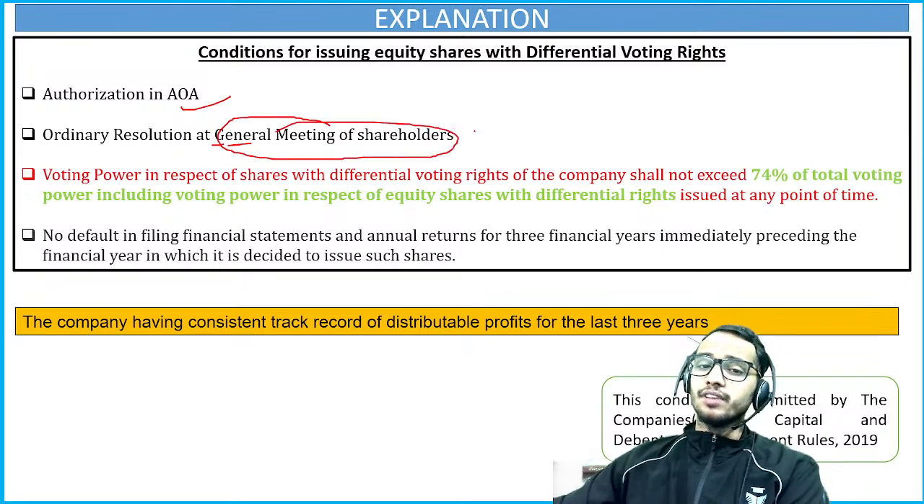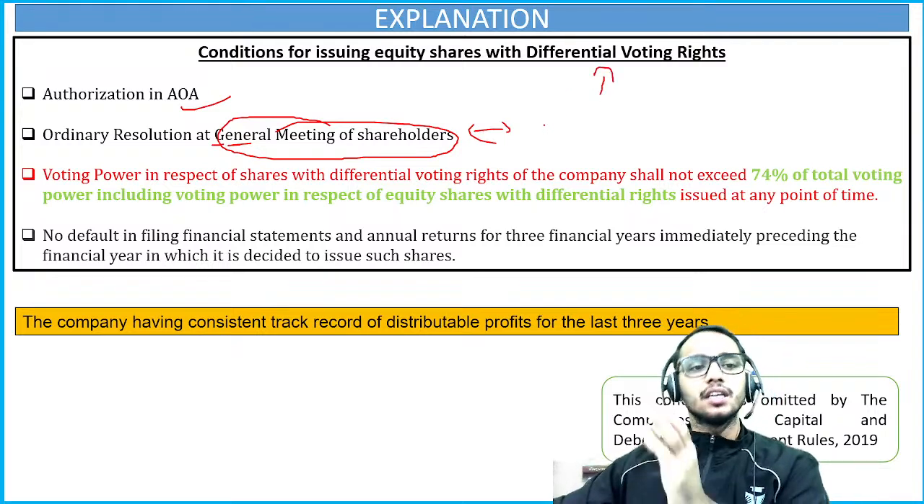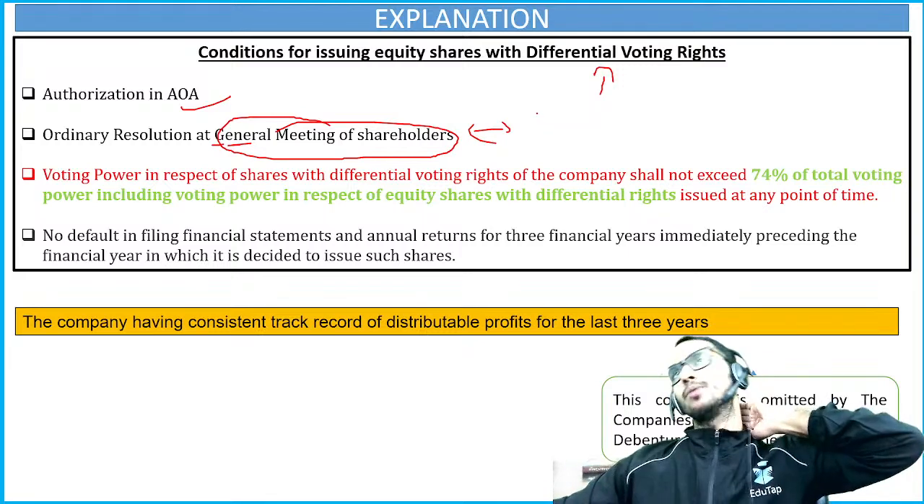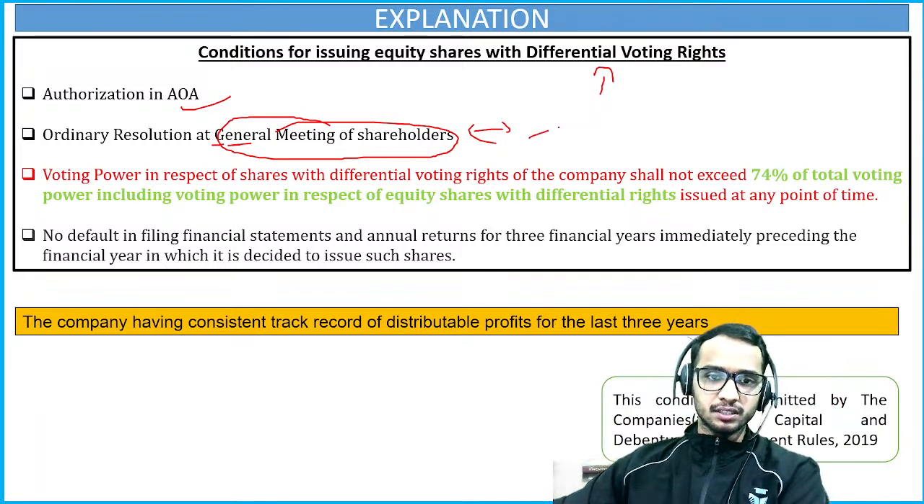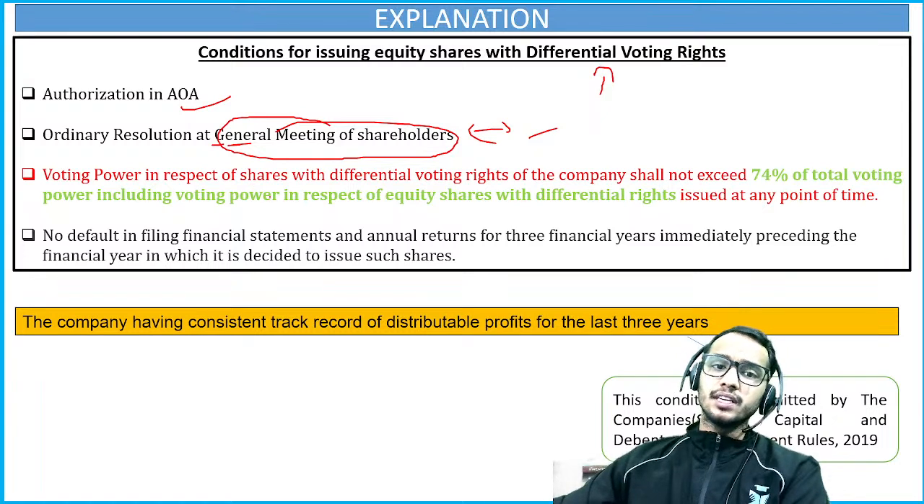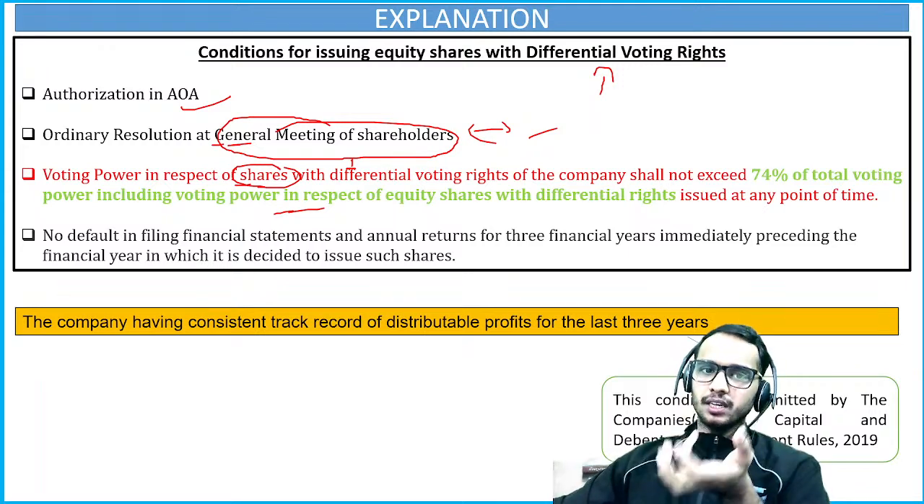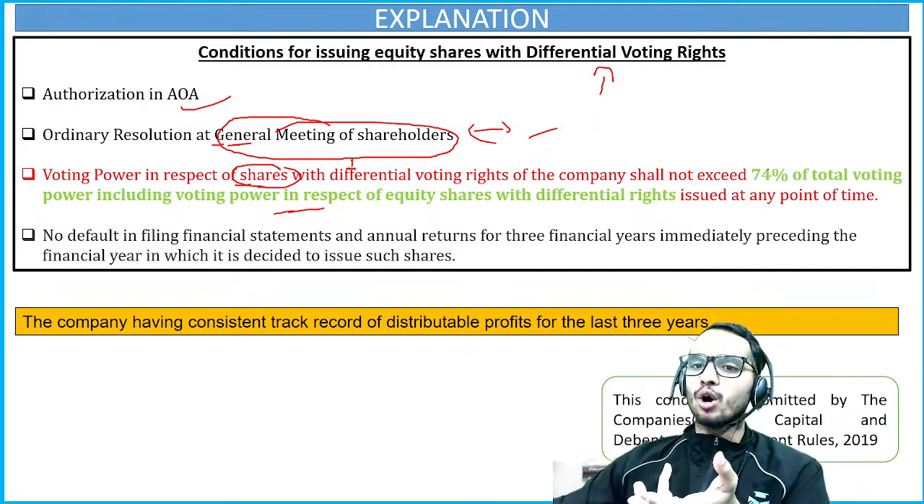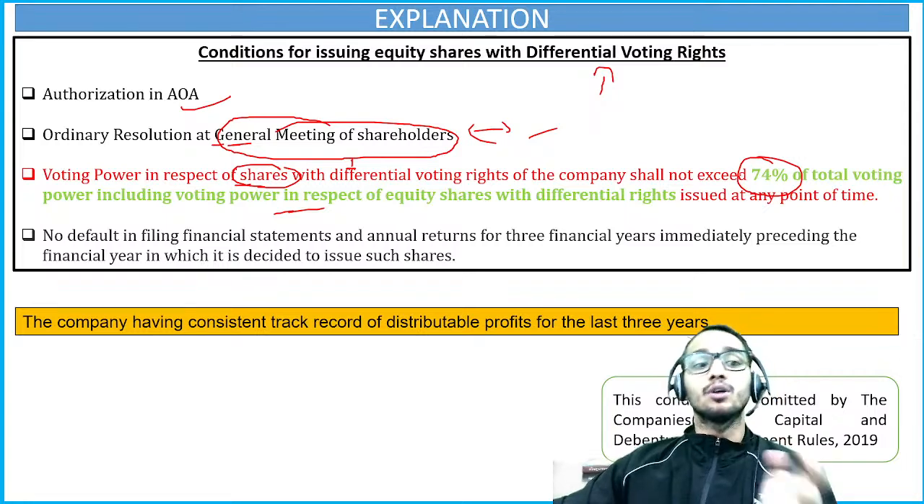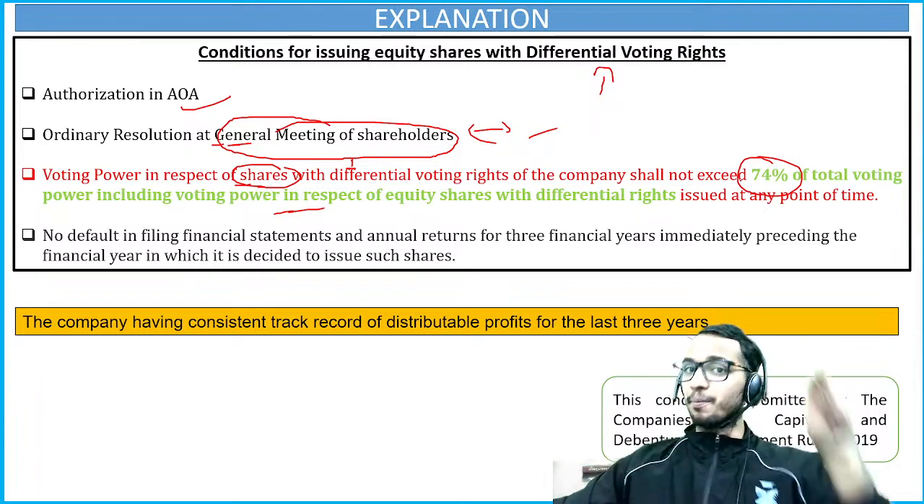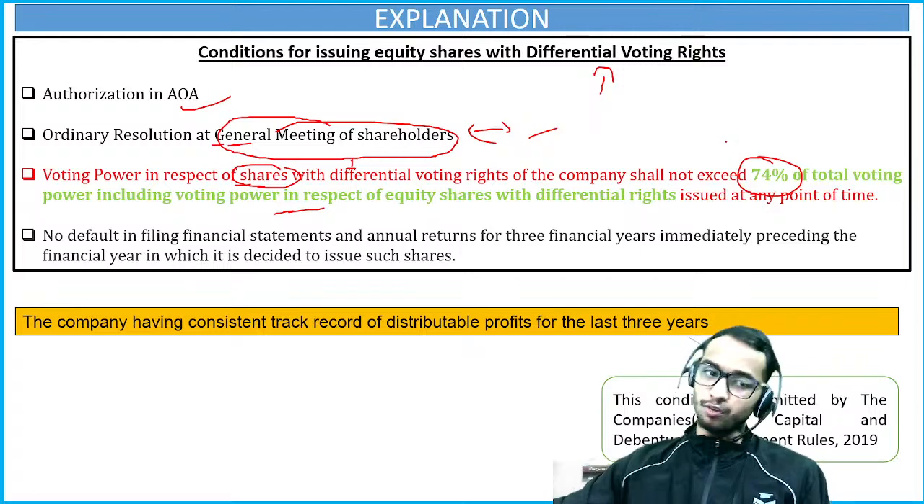Now understand this very carefully. For issuing these DVRs, you don't need to pass a special resolution. You only require to pass an ordinary resolution. So two conditions are satisfied. Now third condition says, whatever we have discussed in the question, voting power in respect of shares held by those who hold this DVR should not exceed 74% of the total voting power. Okay, it should not exceed 74%, right?